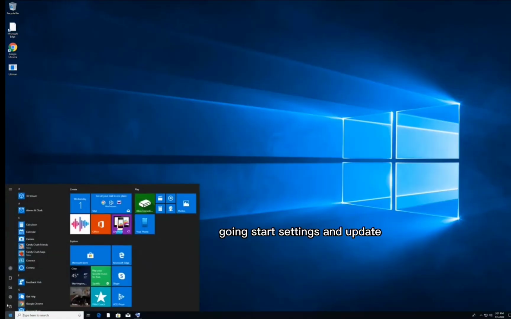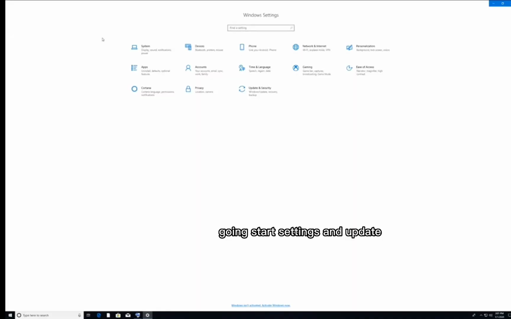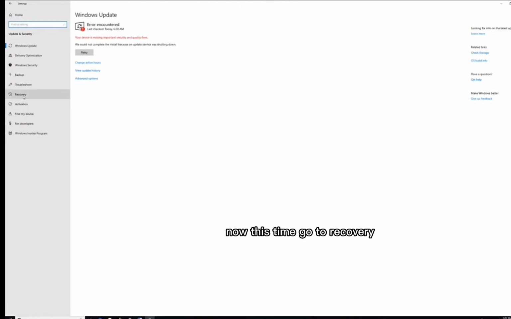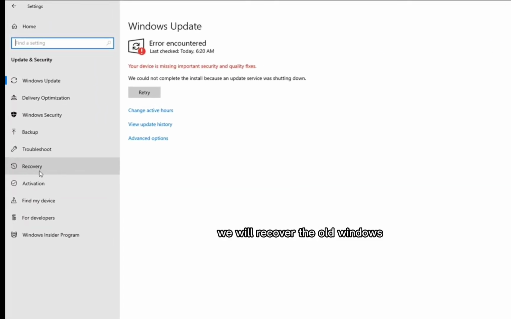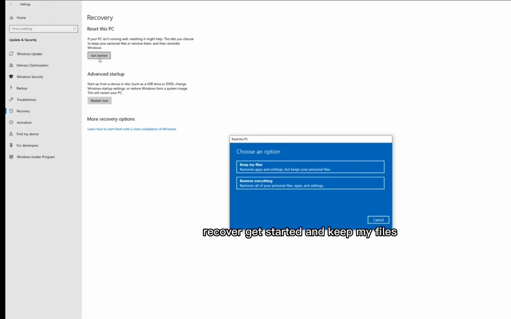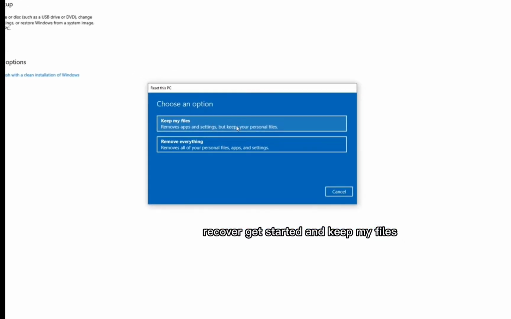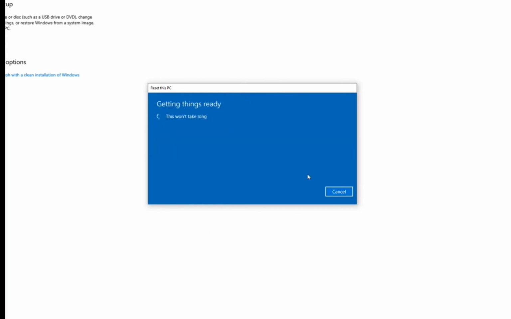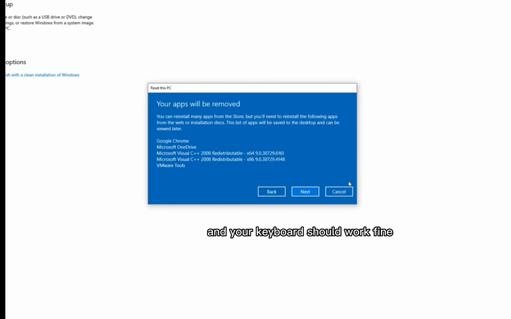Sixth solution. Go to Start, Settings and Update and Security. This time go to Recovery. We will recover the old Windows. Just go in Recovery and click Get Started and Keep my files. Your Windows settings will be changed, but all your files will remain as they are. Once you do that, it will recover all the original settings of your Windows, and your keyboard should work fine.